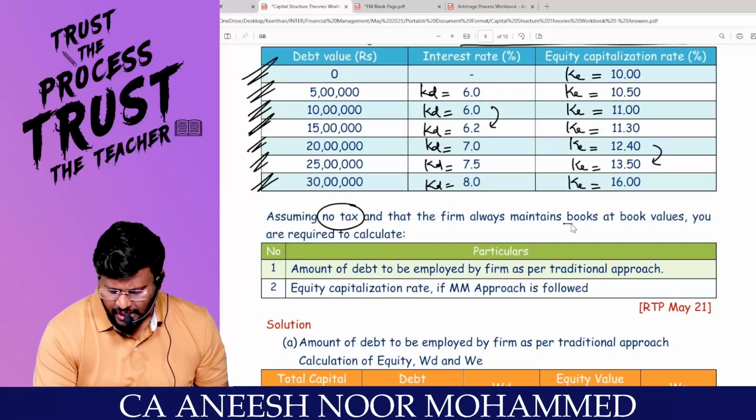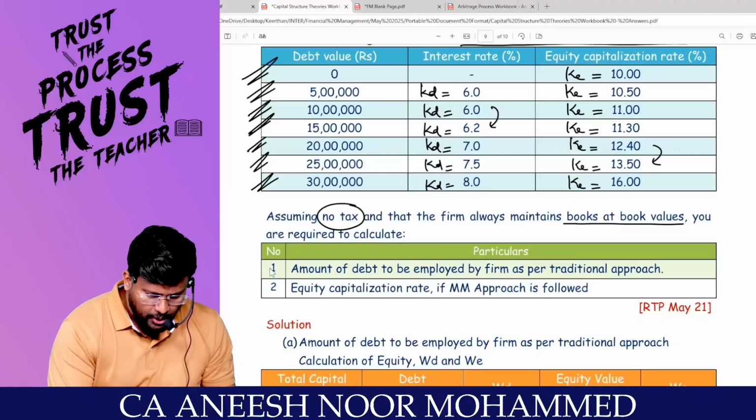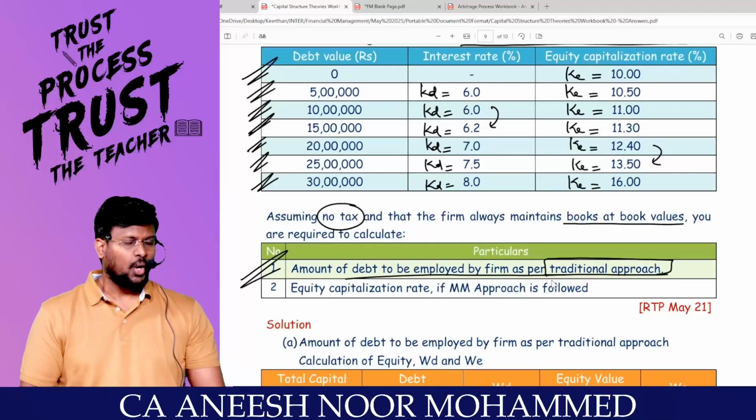And the firm always maintains books at book value. There is nothing to do with the market value. You are required to calculate the amount of debt to be employed by the firm as per which approach? What is the rule of the traditional approach?